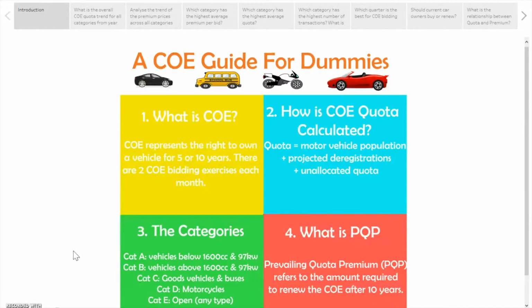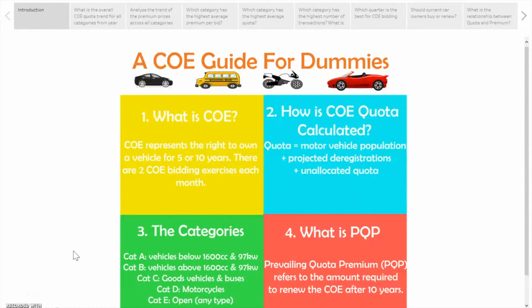Firstly, what is COE? COE represents the right to own a vehicle for 5 or 10 years. There are two COE bidding exercises each month. Secondly, how is COE quota calculated? Quota equals motor vehicle population plus projected deregistrations plus unallocated quota.